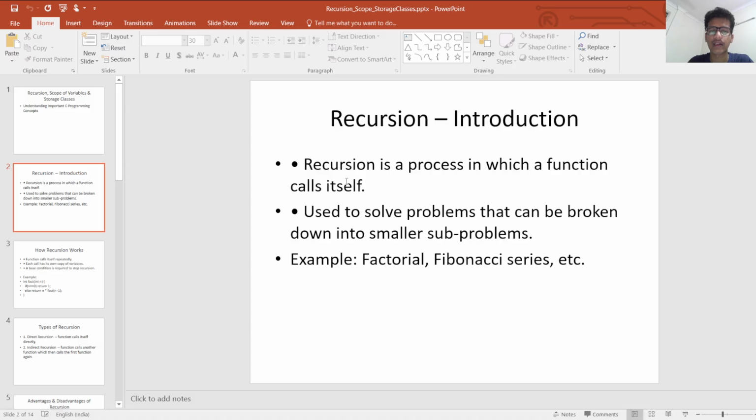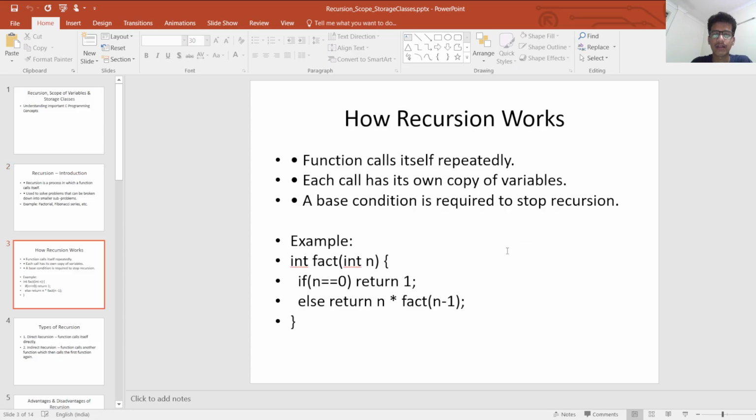Recursion introduction. Recursion is a process in which a function calls itself. It is used to solve problems that can be broken down into smaller sub-problems. Example: factorial, Fibonacci series, etc. How recursion works: the function calls itself repeatedly. Each call has its own copy of variables. A base condition is required to stop the recursion.